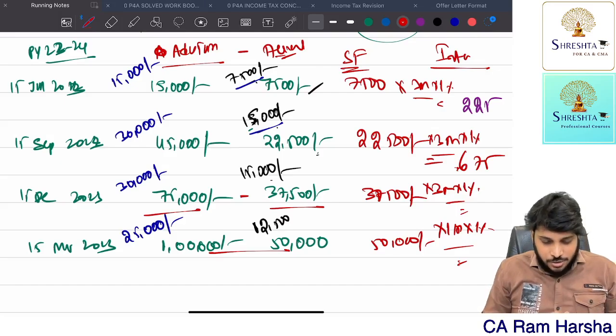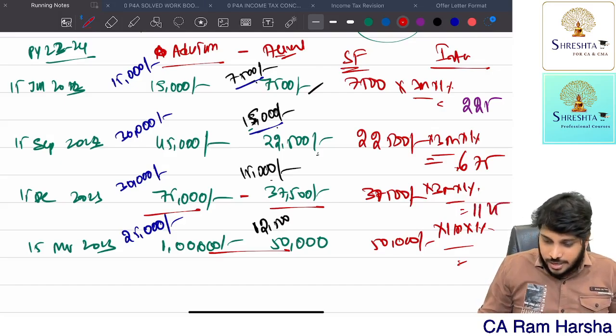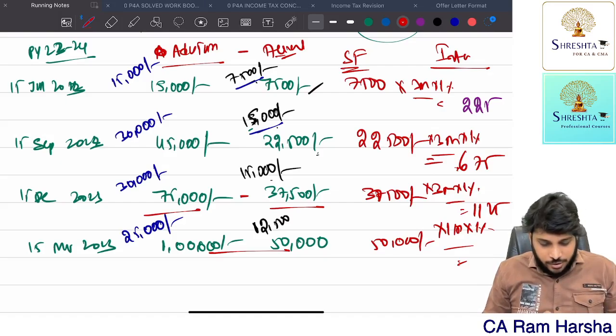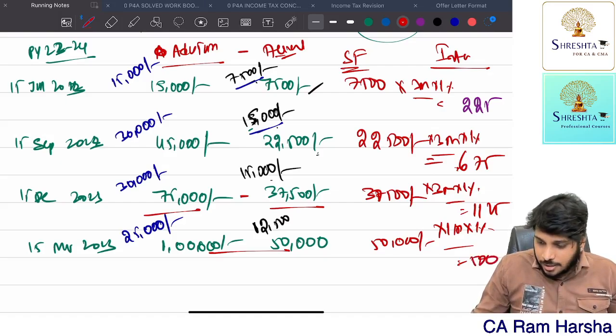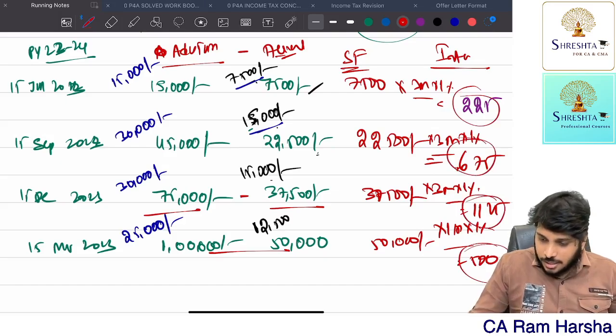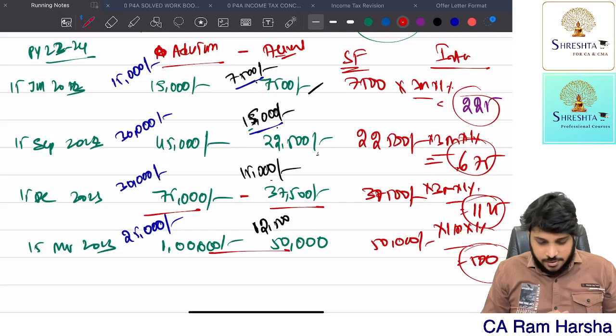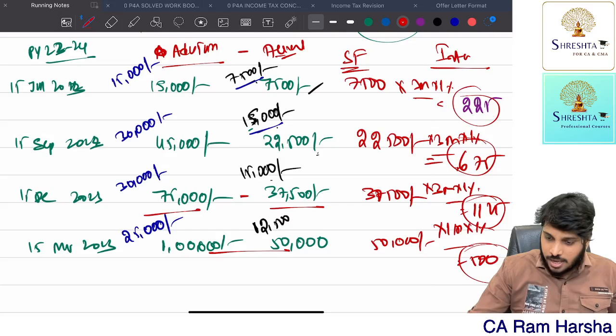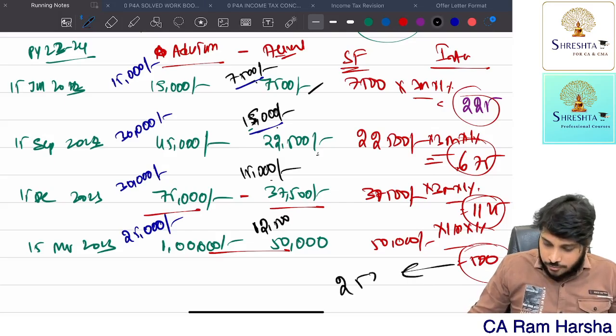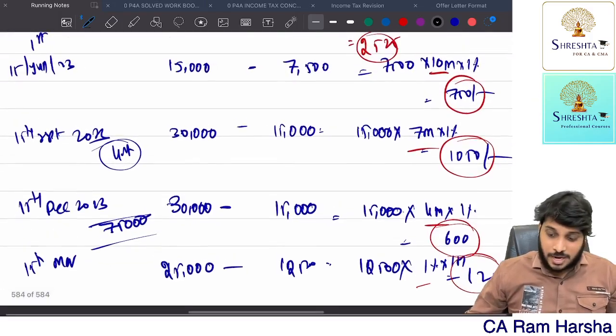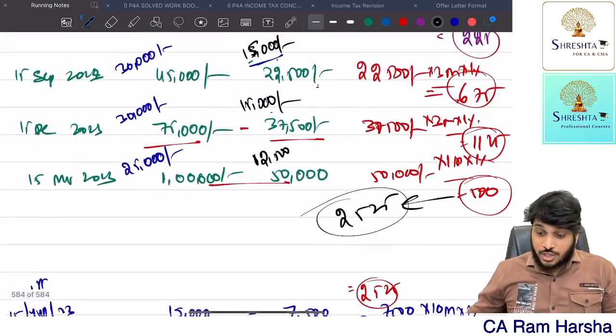37,500 into 3 months into 1% is 1,125. 50,000 into 1 month into 1% is 500. So round off. Now total it: 225 plus 675 plus 1,125 plus 500. Same answer you got here also, 2,525. You have understood. Now which calculation should we follow?